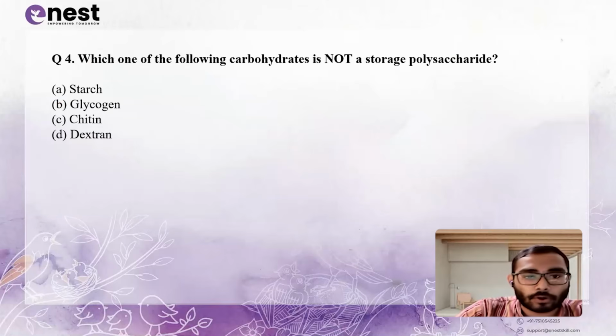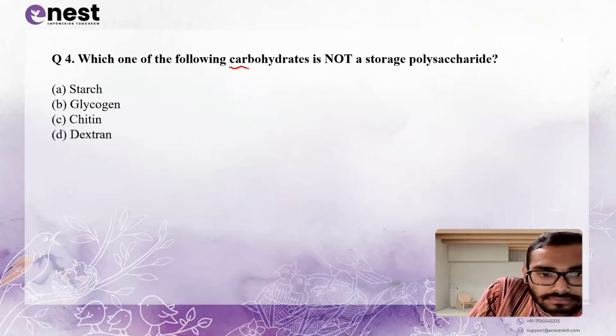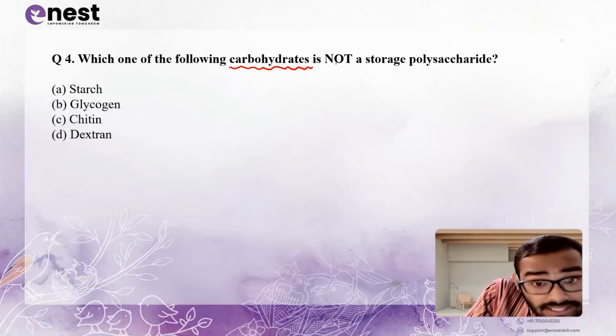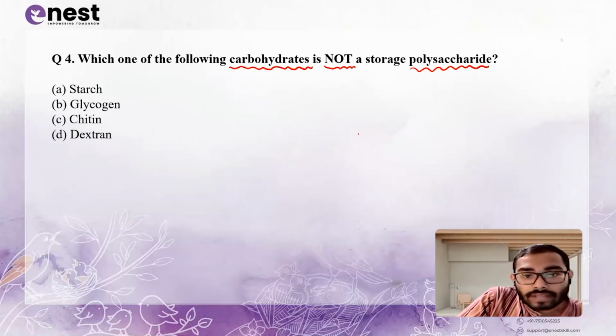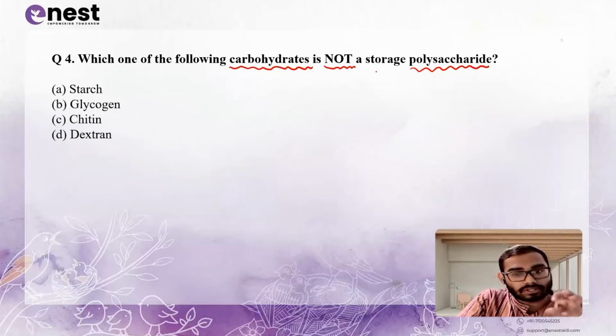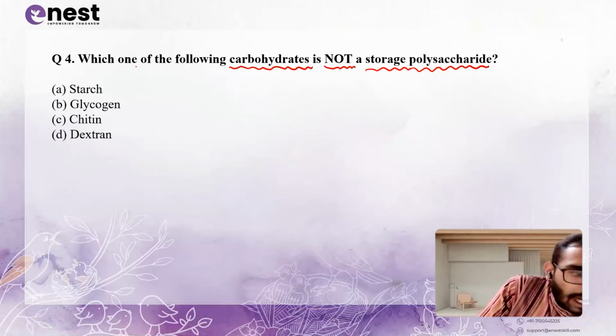which of one of the following carbohydrate is not a storage polysaccharide? Okay, we have to majorly think about three things. First is carbohydrate, second is not, and third is storage polysaccharide. Okay, so first option is starch. From this, it is pretty clear that starch is basically a storage polysaccharide in plant.